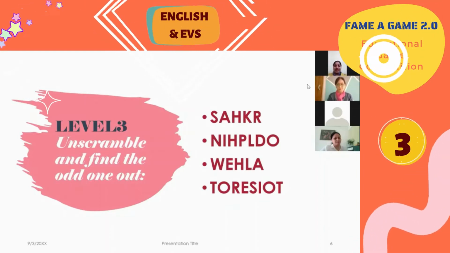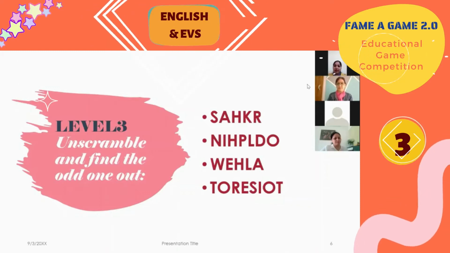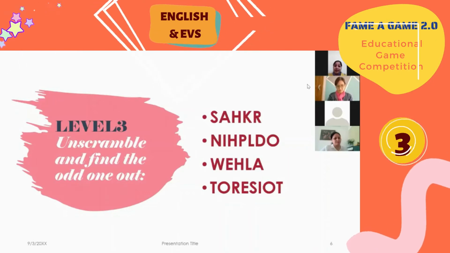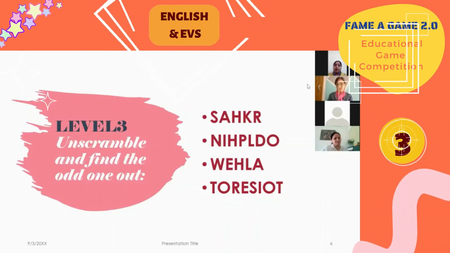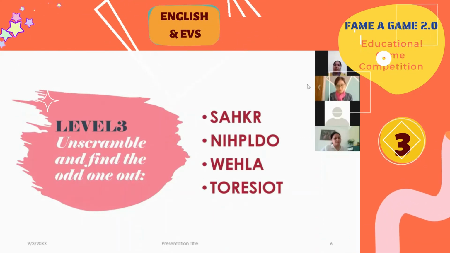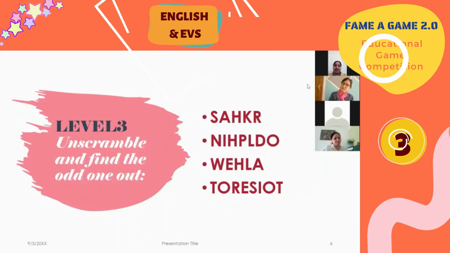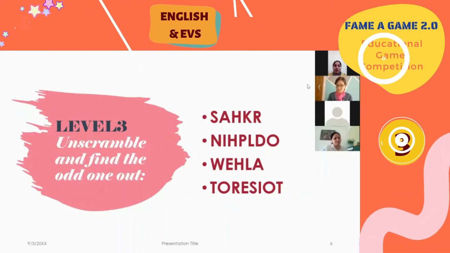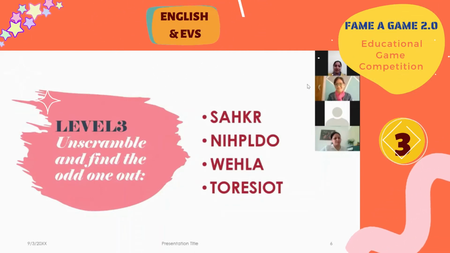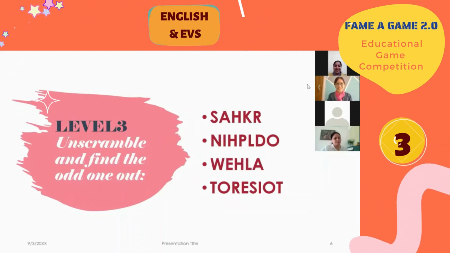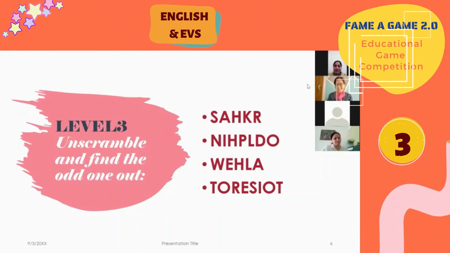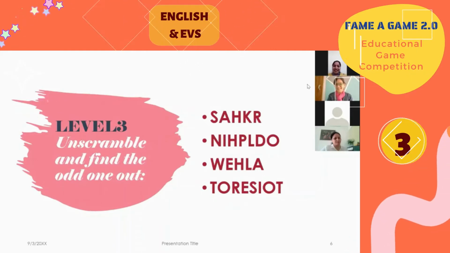So in level 3, you can see there is no picture. There are only 4 different words, but they are unscrambled. So what you have to do is think about whichever word this will be. It may be anything, maybe any dish, any place, any name. So I would like to request my colleagues who are here, not the judges, are you able to find at least the first word, so after that I can explain.